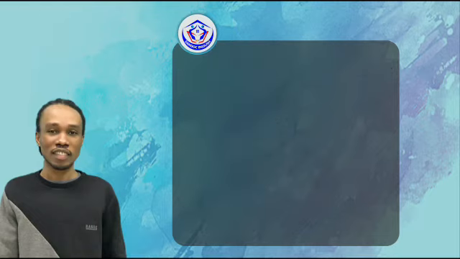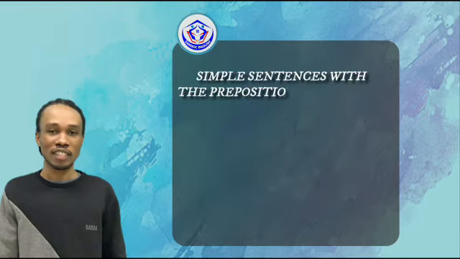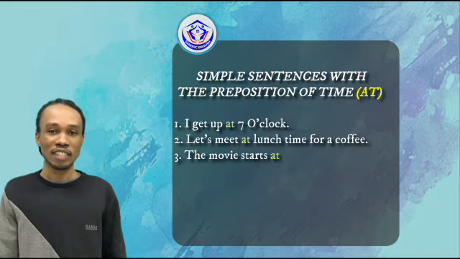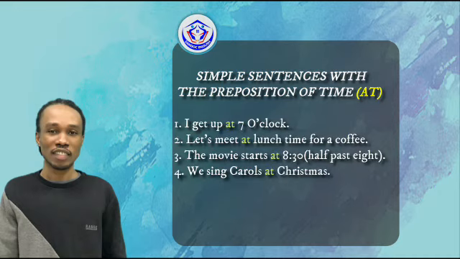Now let's take a look at some simple sentences with at. For example, I get up at 7 o'clock. Another example is, let's meet at lunchtime for a coffee. Example number 3. The movie starts at 8:30. Example number 4. We sing carols at Christmas.